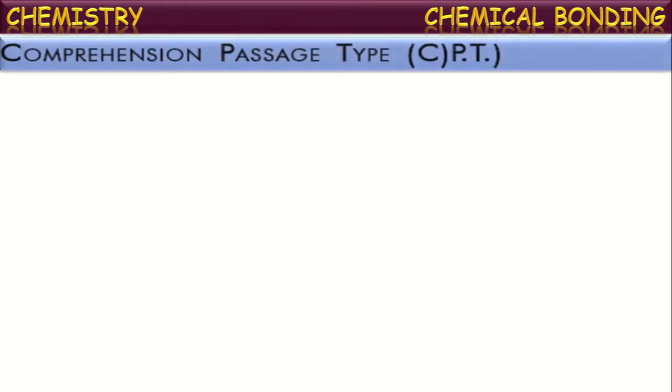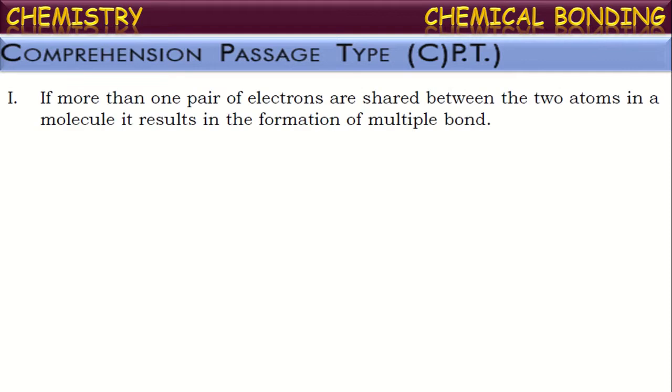Next, now let us see comprehension passage type questions. First, let us go through the comprehension given. If more than one pair of electrons are shared between the two atoms in a molecule, it results in the formation of multiple bond. Yes, it is actually the definition of multiple bond. When two atoms share more than one pair of electrons between them, then they form a multiple bond like double bond or triple bond. If two atoms share two pairs of electrons between them, then they form a double bond. If they share three pairs of electrons, then they form a triple bond.